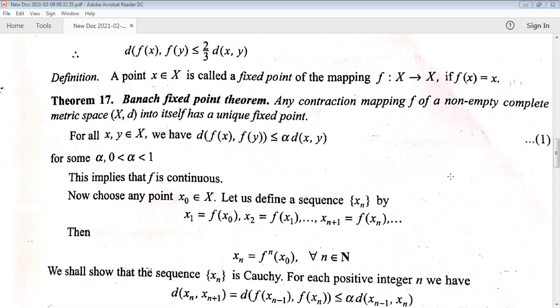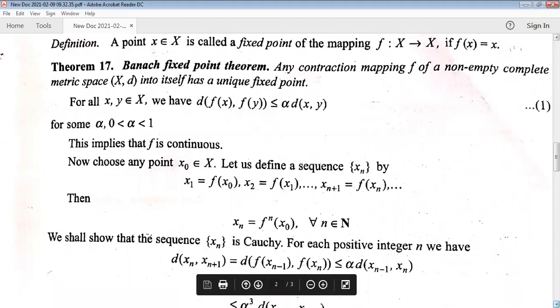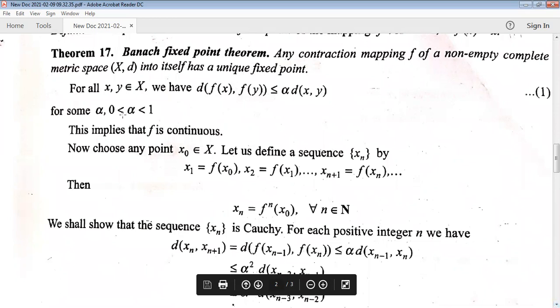Yesterday we were proving the Banach fixed point theorem. The statement is: any contraction mapping F of a non-empty complete metric space X into itself has a unique fixed point. Here F is a contraction mapping, and we have defined the sequence such that F of xn is equal to xn plus 1. That is, the image of the nth element is the n plus 1th element.